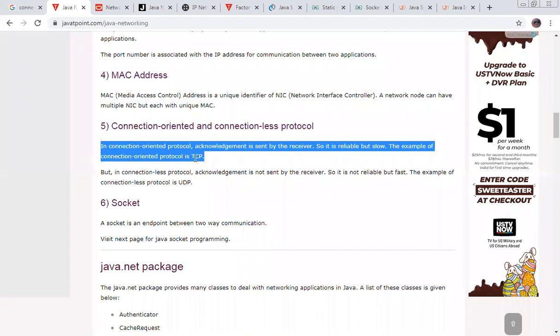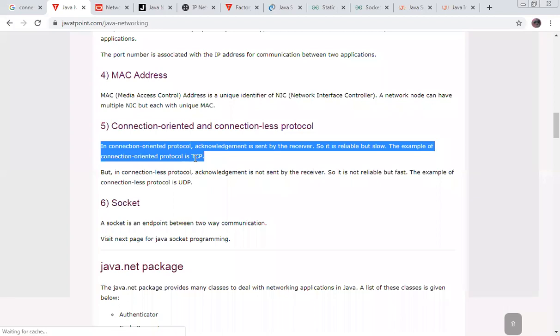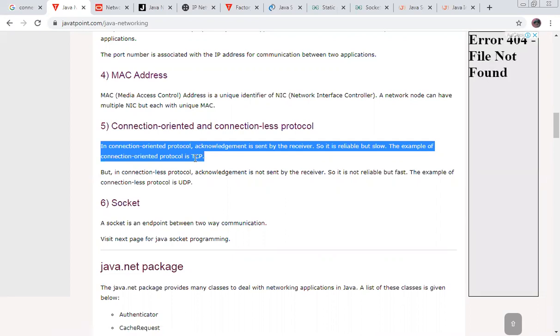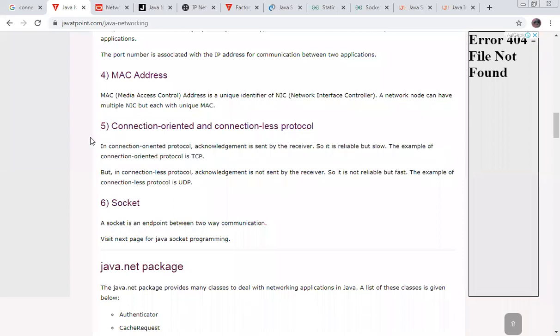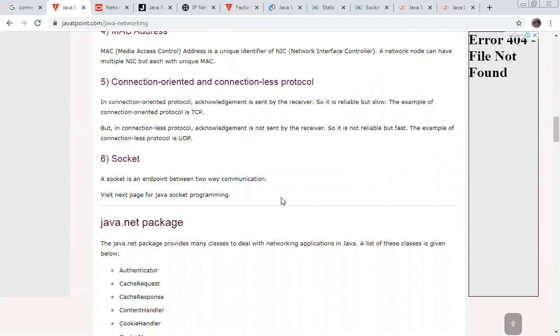Now let's speak in technical terms. What is a connection oriented protocol? TCP. What is a connectionless protocol? UDP. Good. A connectionless protocol will be UDP. That's why we need to study both TCP as well as UDP. This is a simple differentiation. Do you know about this? You should know about this. If you don't know, then you should understand it. That's why I try to revise things in a very simple manner.